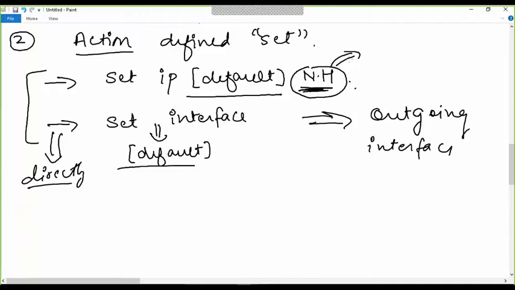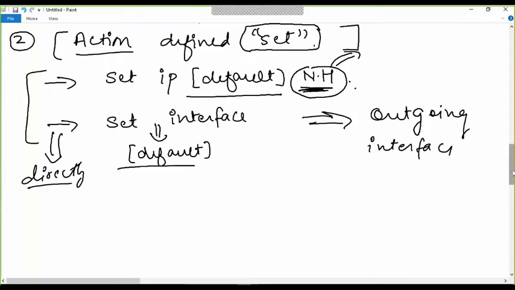So we define where the traffic should go on the basis of the set command, not through the normal forwarding. We are overriding the normal forwarding process. The normal forwarding will be on the basis of the destination IP. Instead, we want to do forwarding on the basis of the set command, whatever policy we are configuring. Okay, in some other cases we do have a problem.